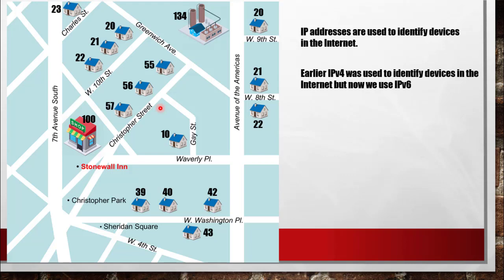When people were using the internet, these 4 billion addresses were enough to supply to different users of the internet, because in those days only computers were able to connect to the internet and very few people used computers. So they thought IP version 4, or 4 billion addresses, would be enough to suffice this need for connection to the internet.